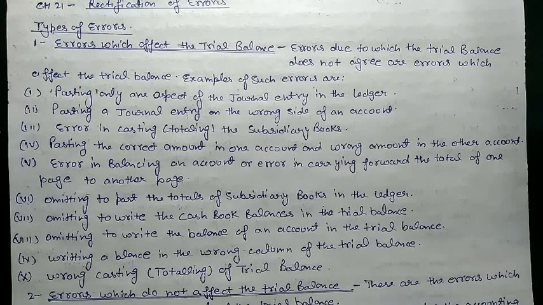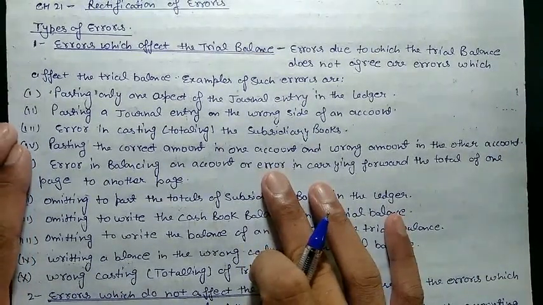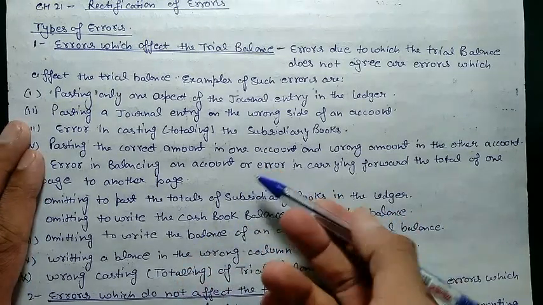Like we need to carry forward 510, and on the next page we write it as 150. This will affect the trial balance, because there is a difference of 360 rupees in that case. These types of errors which affect the trial balance are known as single-sided or double-sided errors.